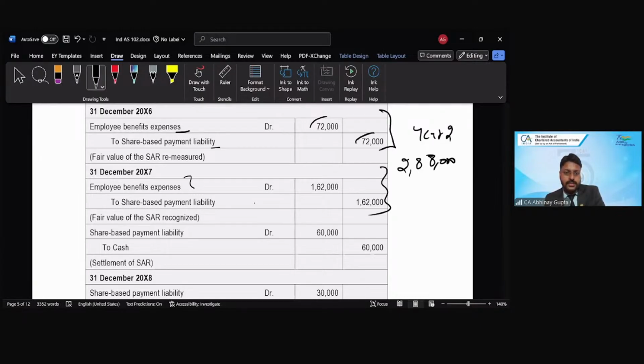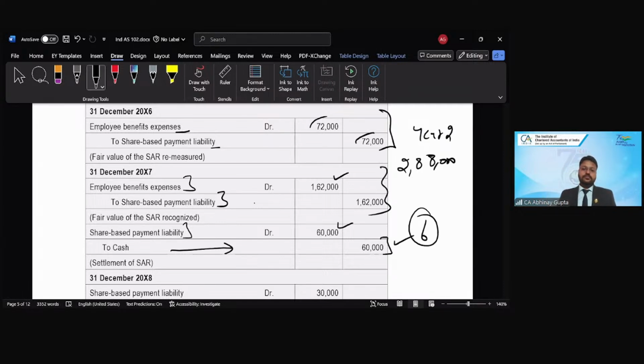So expense will be debited again. The liability will be credited again by this amount, which we have already discussed. And the 60,000 is discharged. So share-based payment liability account will be debited now by the bank or cash, as the case may be, right? So 60,000. This is for the settlement of 6 employees. Good to go until now? Any questions?